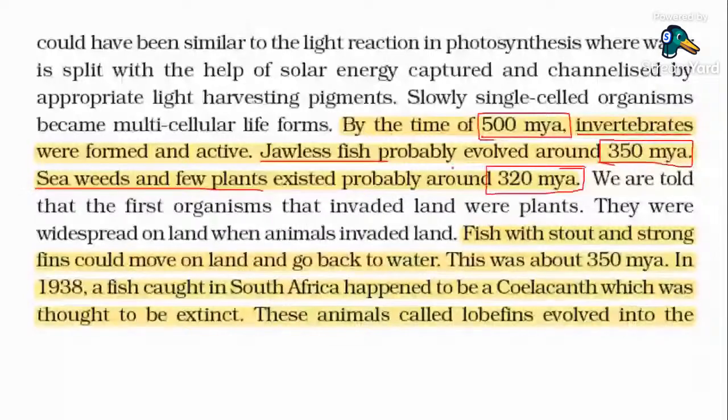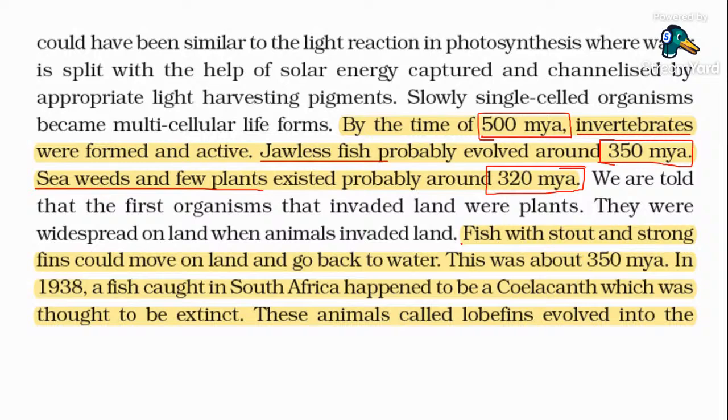Just study and learn it along with me: invertebrates 500 million years ago, jawless fishes 350 million years ago, seaweeds and a few plants 320 million years ago.